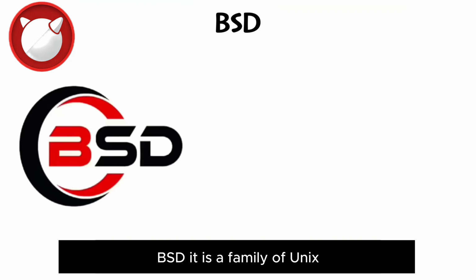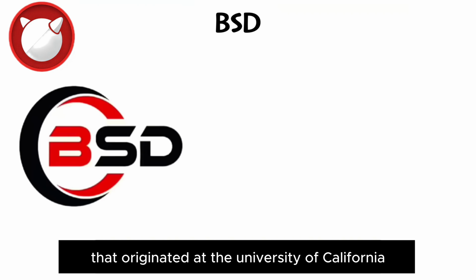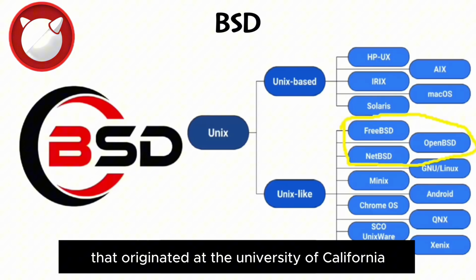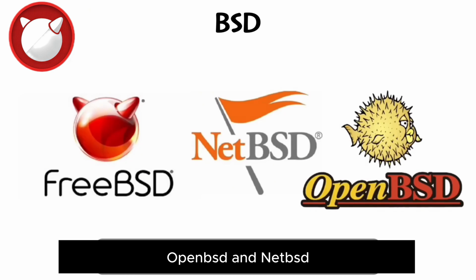BSD, it is a family of Unix-like operating systems that originated at the University of California, Berkeley. Unlike other systems, BSD is typically used by tech experts for servers, networking devices, and embedded systems, rather than laptops or desktops. For example, the PlayStation 4 and 5, Netflix's internal delivery network, and firewalls like OPNsense. Furthermore, BSD has multiple versions, such as FreeBSD, OpenBSD, and NetBSD.